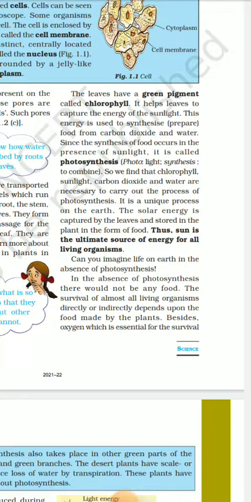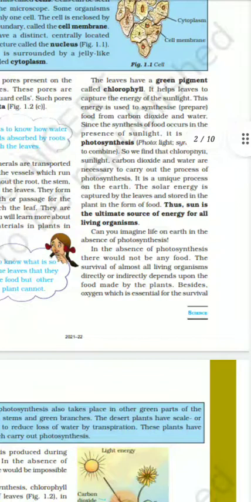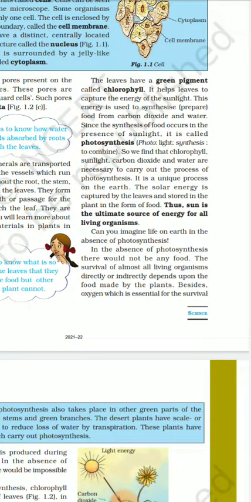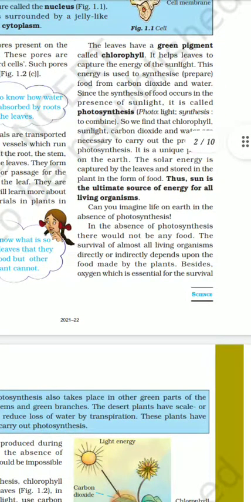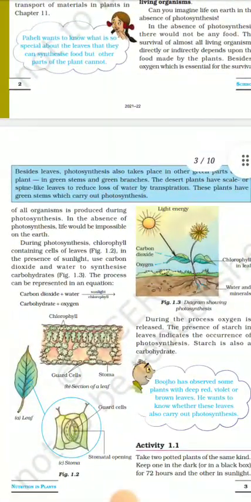It is a unique process on the earth. The solar energy is captured by the leaves and stored in the plant in the form of food. Thus, the sun is the ultimate source of energy for all living organisms. Can you imagine life on earth in the absence of photosynthesis? In the absence of photosynthesis, there would not be any food. The survival of almost all living organisms, directly or indirectly, depends upon food made by the plants, besides oxygen, which is essential for the survival of all organisms, produced during photosynthesis. In the absence of photosynthesis, life would be impossible on the earth.